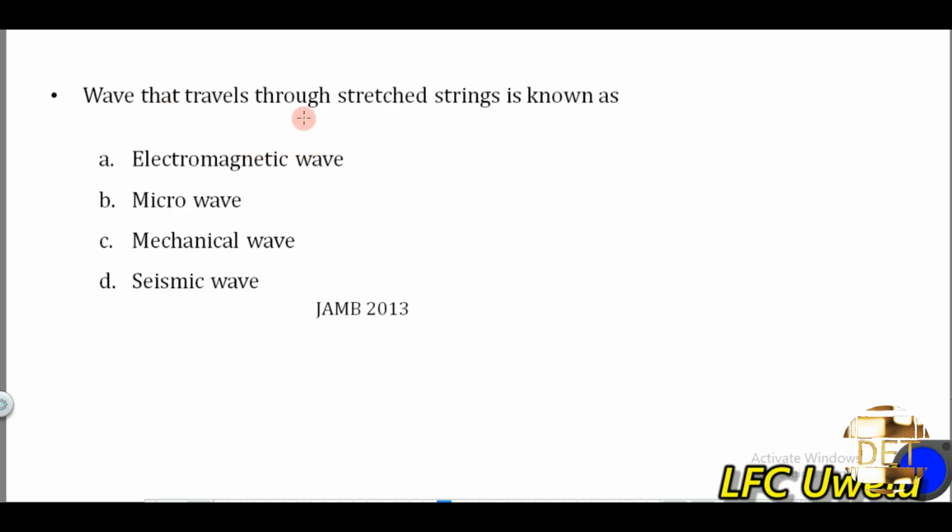Wave that travels through a stress string is known as, so this is a 2013 JAM question. A, we have the electromagnetic wave, we have microwave, mechanical wave, seismic wave. Waves that travel through a stress string, they are known as what? The mechanical waves, because they need a material medium for them to travel, which is what? The string.